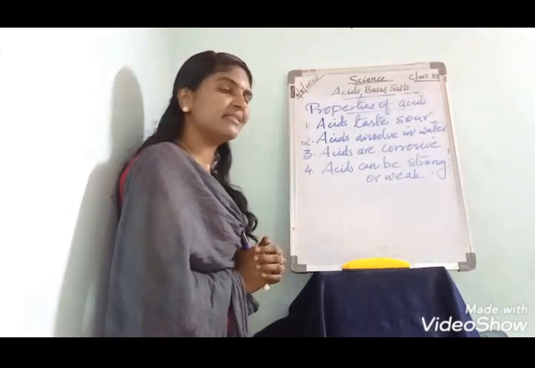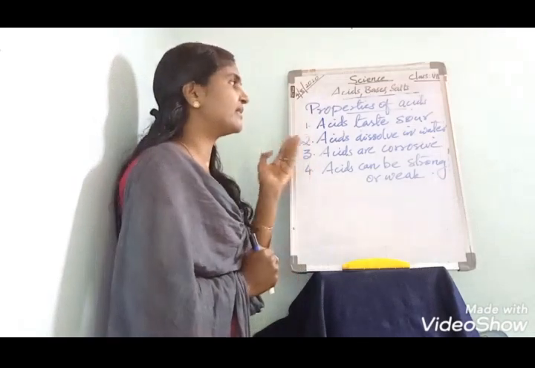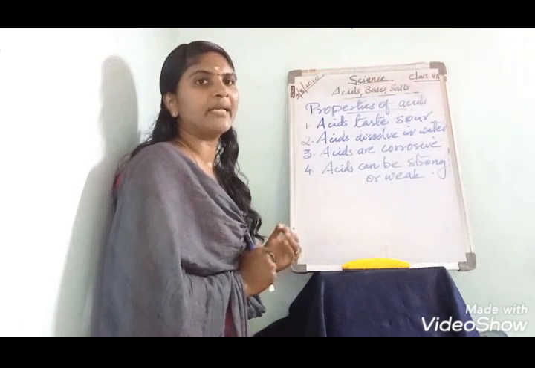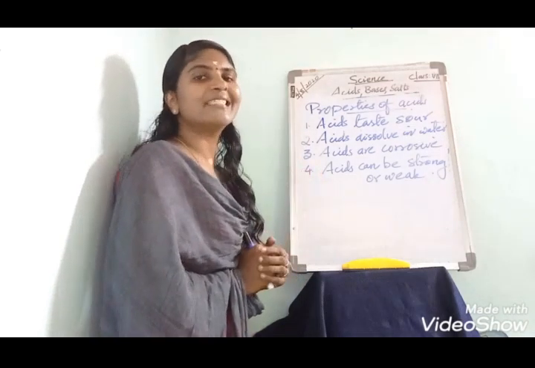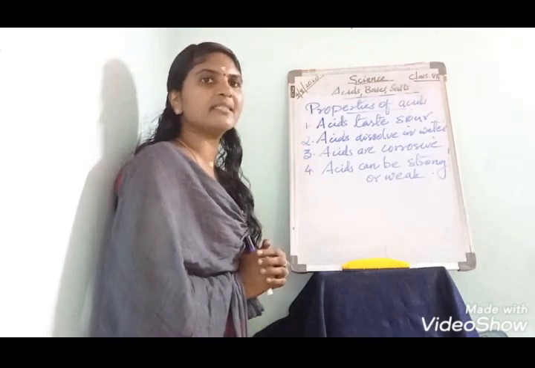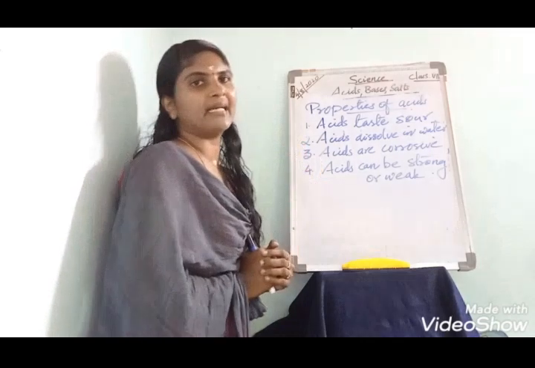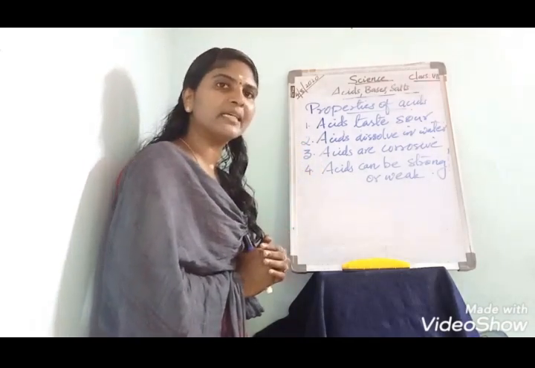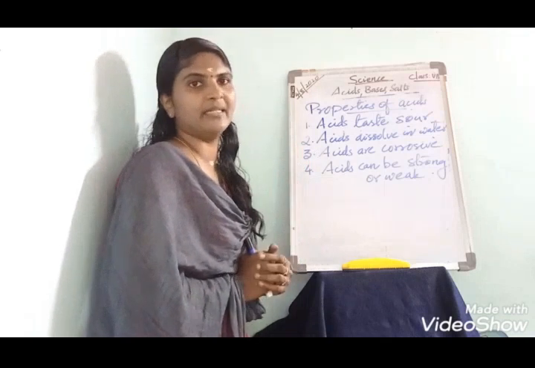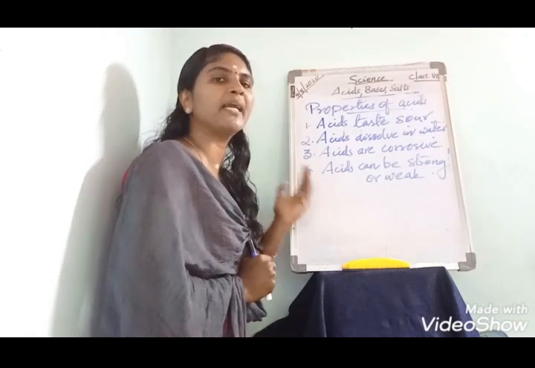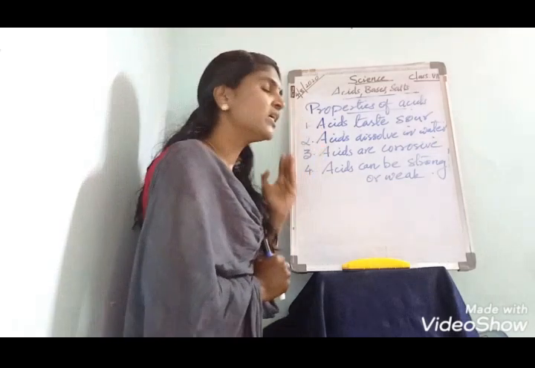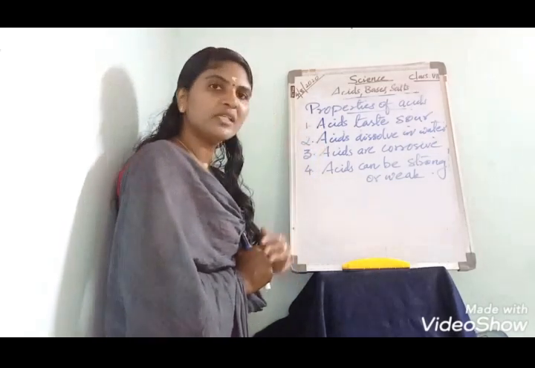The first property is that acids taste sour. The sour taste of lemons and oranges is due to the presence of citric acid. You know the taste of curd, it is also sour because of lactic acid. So the first property of acids is that acids taste sour.